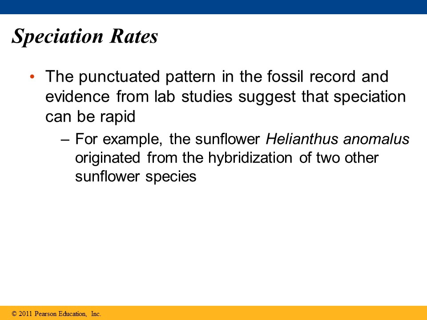So the punctuated pattern in the fossil record and evidence from lab studies suggests that speciation can be rapid. For example, a sunflower species came from a hybridization of two other sunflower species.